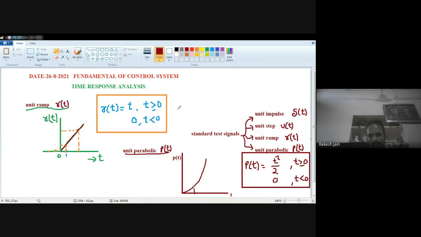I hope you understand about this parabolic signal also. Now, if t is less than 0, then what will happen? If t is less than 0, then pt is 0. So this is known as the unit parabolic signal. Now, once again, see the chat box and do it.